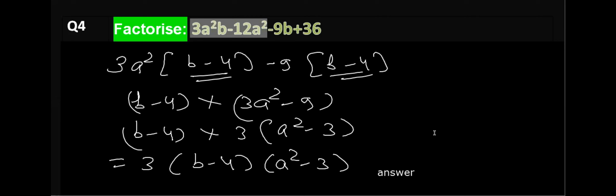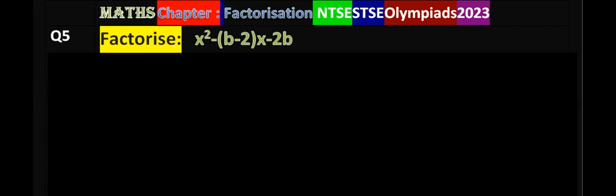And now next question on your screen. Factorize x square minus (b minus 2) x minus 2b. So first of all, we open the bracket, that is x square minus bx plus twice x minus twice of b.